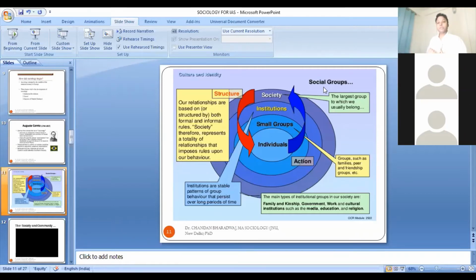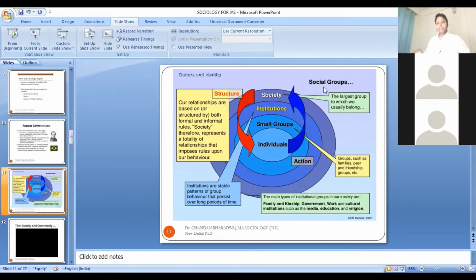It's called social institution. Social institution is very much important. You have to look at what kind of social institutions we have. We have the family system, we have the marriage system, okay? We have the kinship system, and then we have the bureaucratic system, the legal system, the political system, the economic system. Okay, what are these?